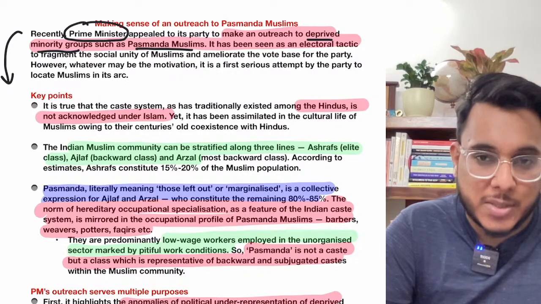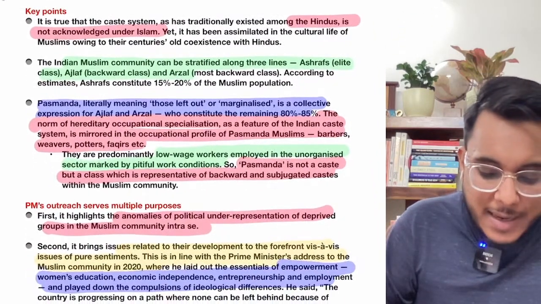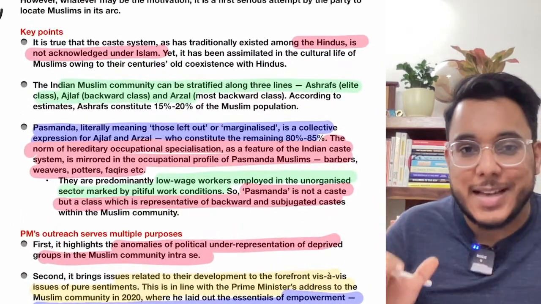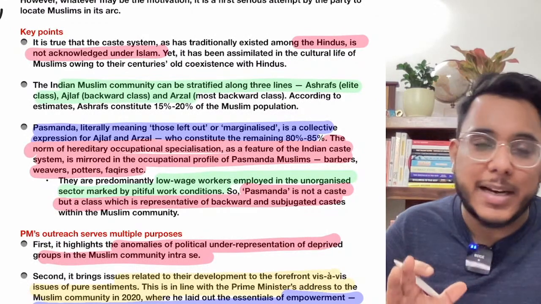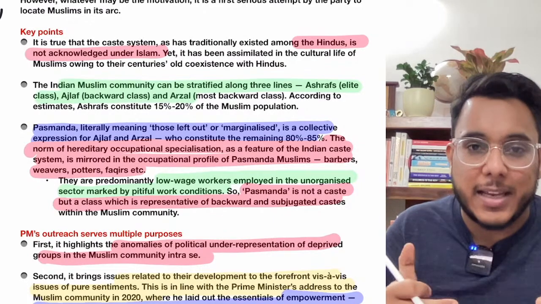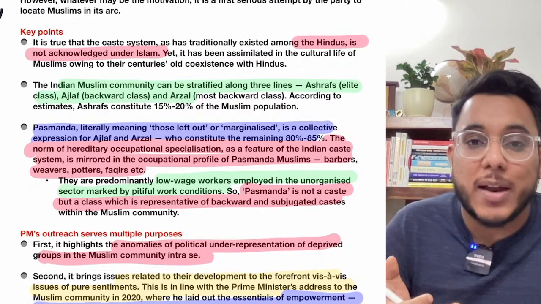particularly among the Muslims. See this, guys: when we talk about backwardness among the Hindus, it has been given due cognizance. For example, within the Hindus, there are the scheduled caste people.